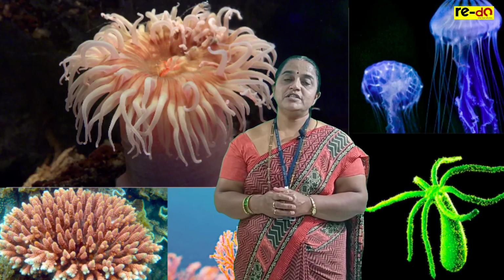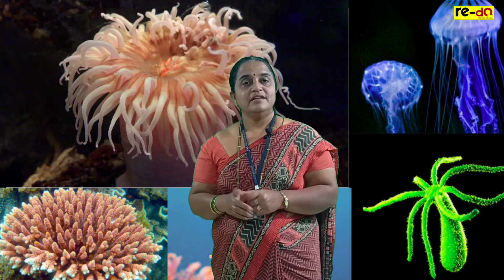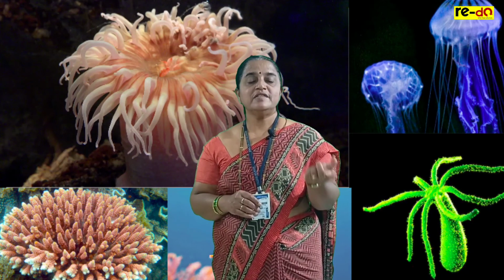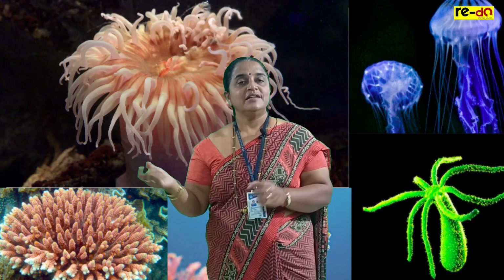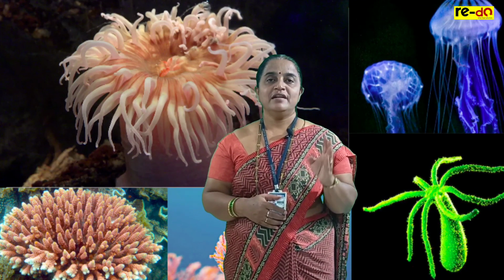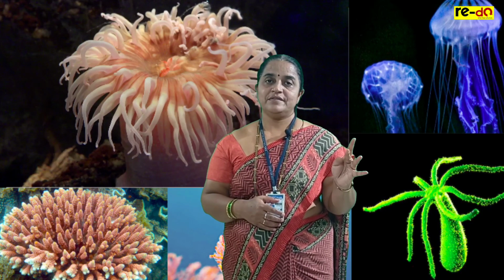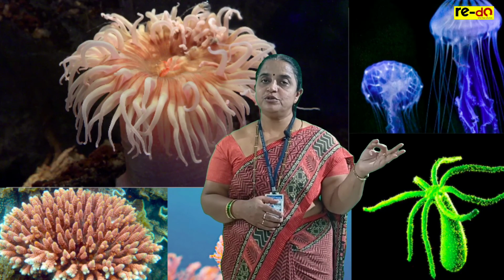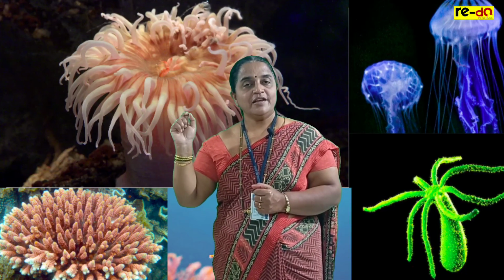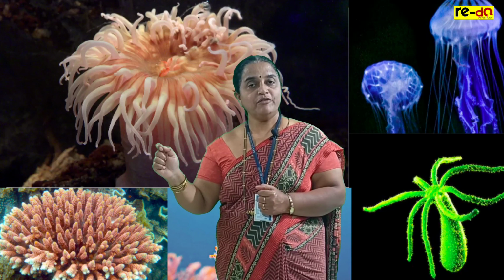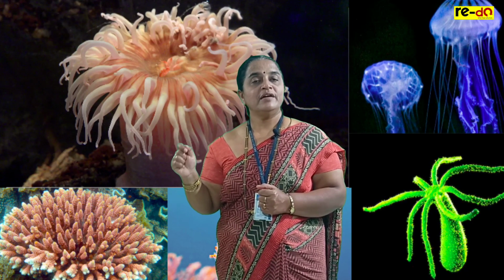Coming to digestion, it is extracellular. Respiration is by body surface. Reproduction is asexually by budding, sexually by producing gametes. Examples for Coelenterata are Hydra, Aurelia and corals. I have taken one animal from each group. In Ctenophora, comb plates are present, they are exclusively marine, they are in medusae form and they exhibit the bioluminescence phenomenon. Examples are